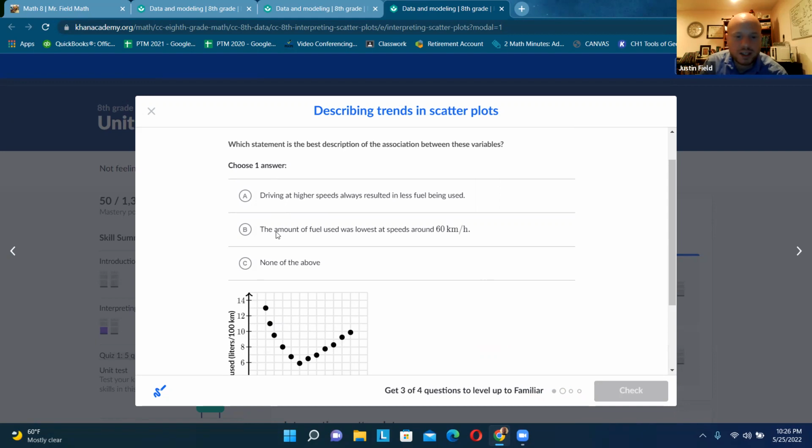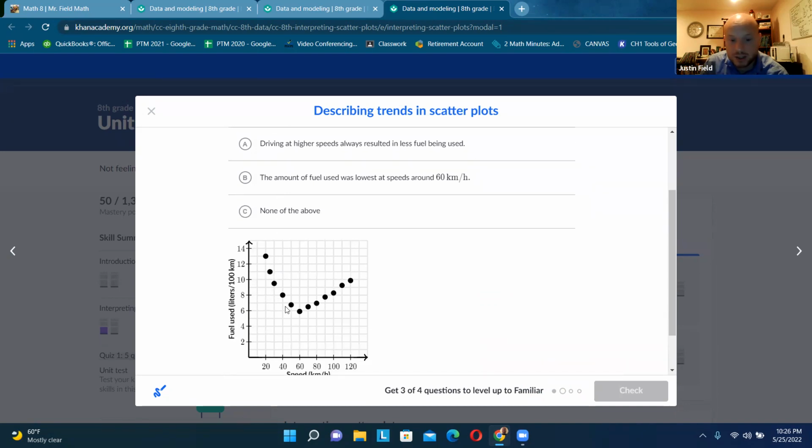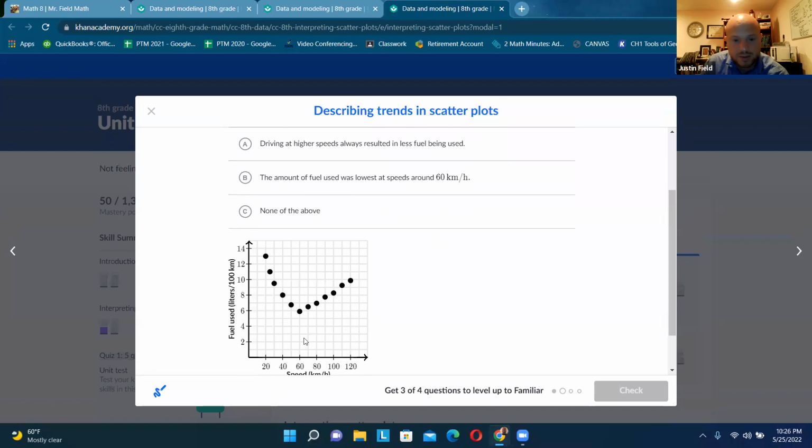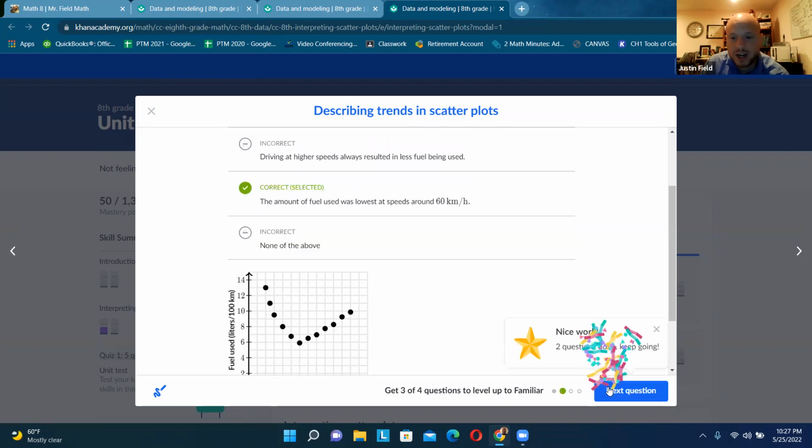Okay, so this is a better pattern here. We can see this is a non-linear association. It goes down and then back up, right? But we can see the pattern. So the amount of fuel was lowest at speeds around 60. Is this 60? Yeah, and then fuel used is on the y-axis. So at this point, they used the least fuel. So we're using the scatter plot and describing the trends.